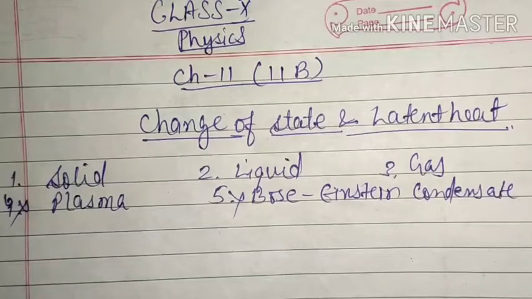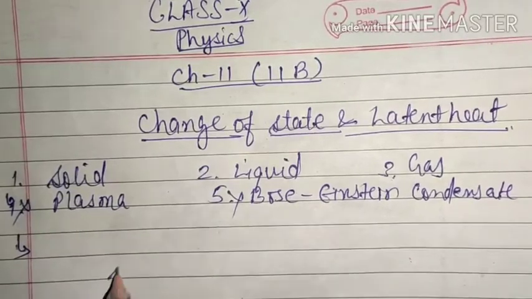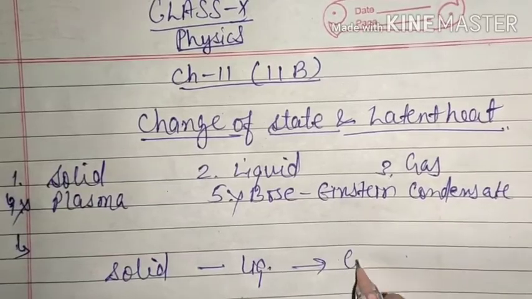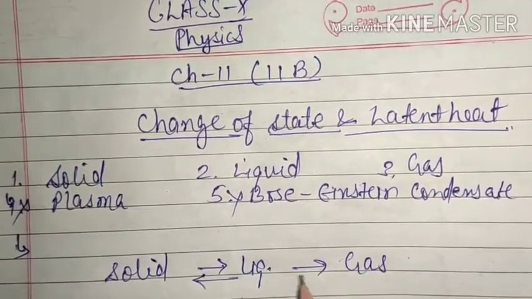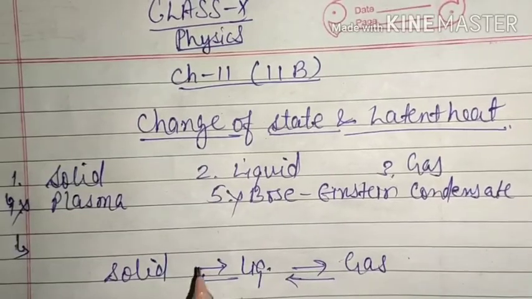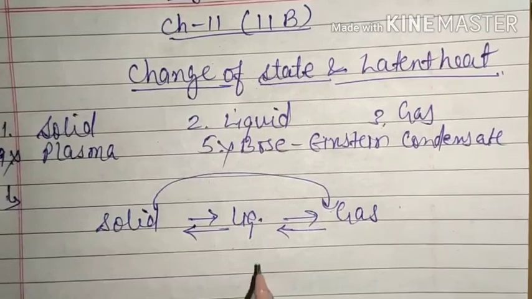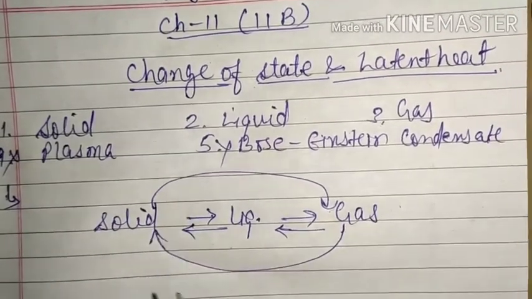Okay, so after that, one more basic thing that we know about them is, we can convert solids into liquid and then we can convert liquid into gas. Similarly, we can convert liquid into solid and then gas into liquid. And we know that some materials are such that when they are heated, they are directly converted from solid to gas. Similarly, when you cool them down, they will be converted from gas to solid.